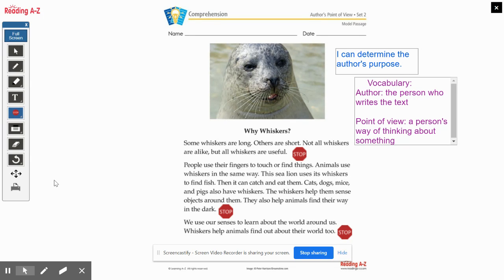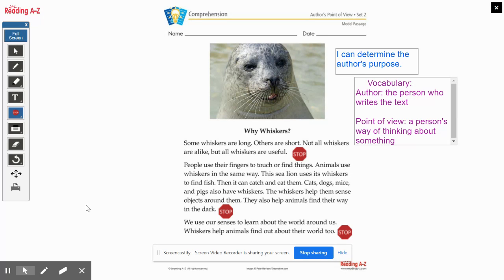So maybe it's a fiction text, so it's a story with a character who has a problem and a solution. Or maybe it's a nonfiction text to teach you about something. A point of view. A point of view is a person's way of thinking about something. So today we're going to look at a nonfiction text written by an author, and we're going to determine this author's point of view. So the way this author thinks about the topic they're writing about.